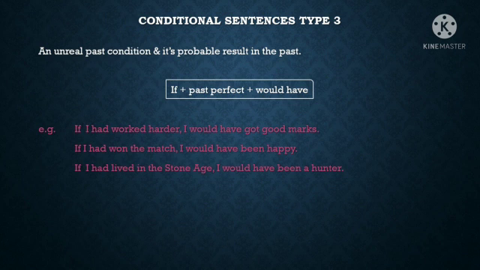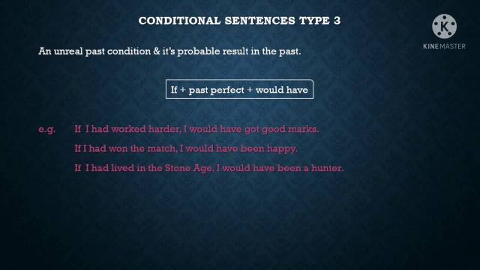The time is past and the condition cannot be fulfilled because the action in the if clause did not take place. Let me repeat, please listen very carefully. The time is past and the condition cannot be fulfilled. Why? Because the action in the if clause did not take place.